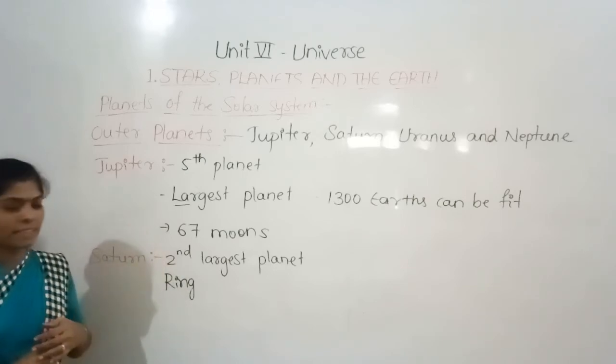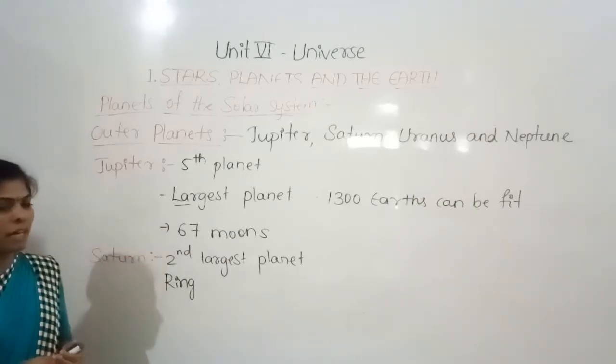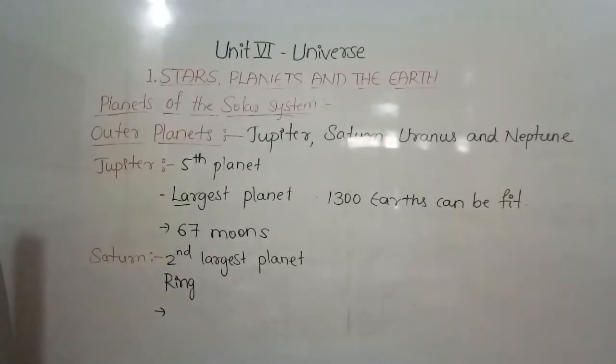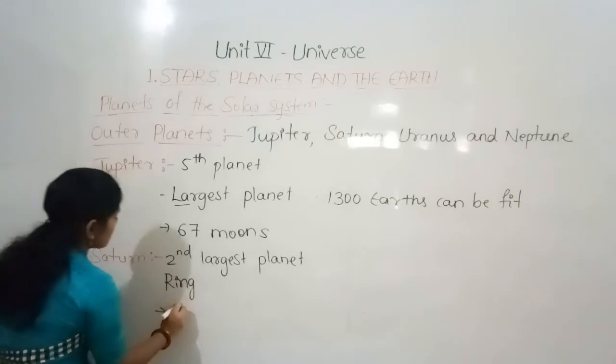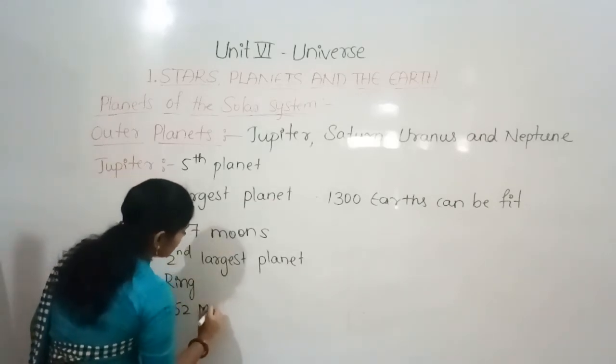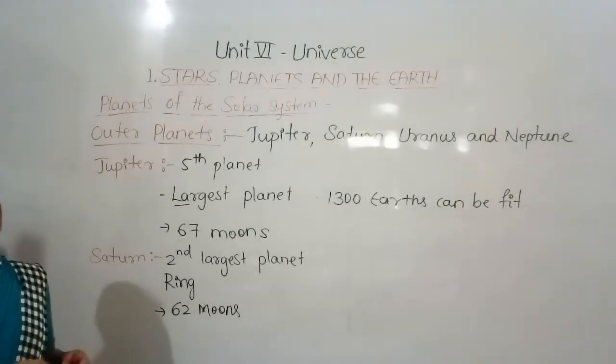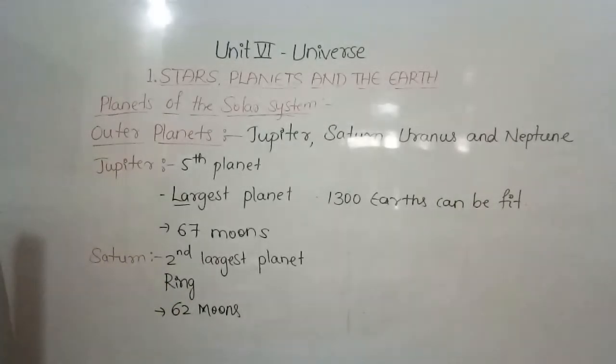So this is Saturn, the second largest planet, and it has 62 moons, meaning 62 natural satellites.